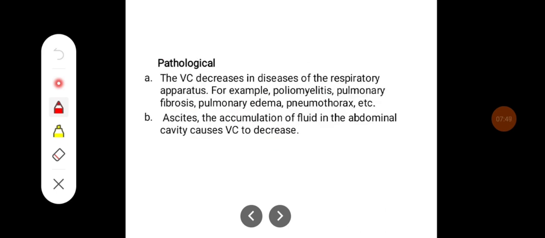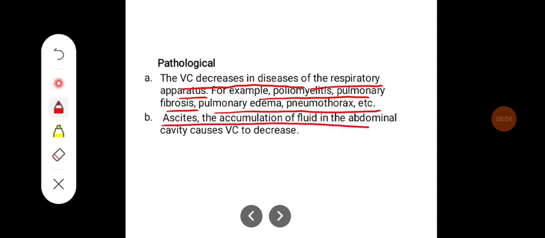Some of the pathological causes where vital capacity decreases are diseases of the respiratory apparatus, for example, poliomyelitis, pulmonary fibrosis, pulmonary edema, and pneumothorax. And ascites, the accumulation of fluid in the abdominal cavity, also leads to a decrease in the vital capacity.